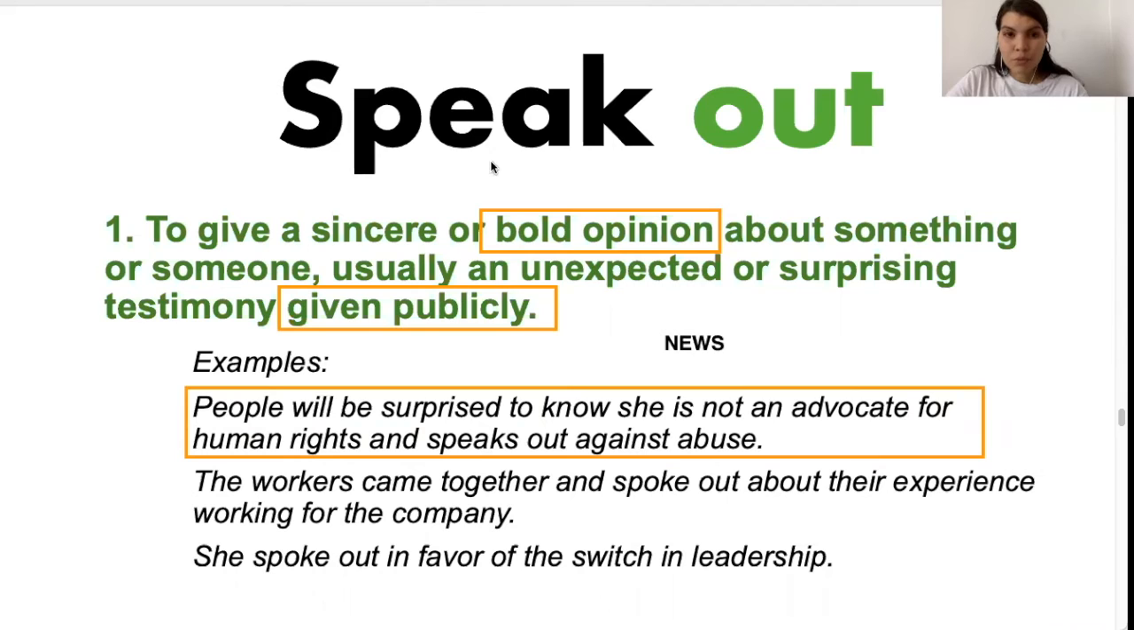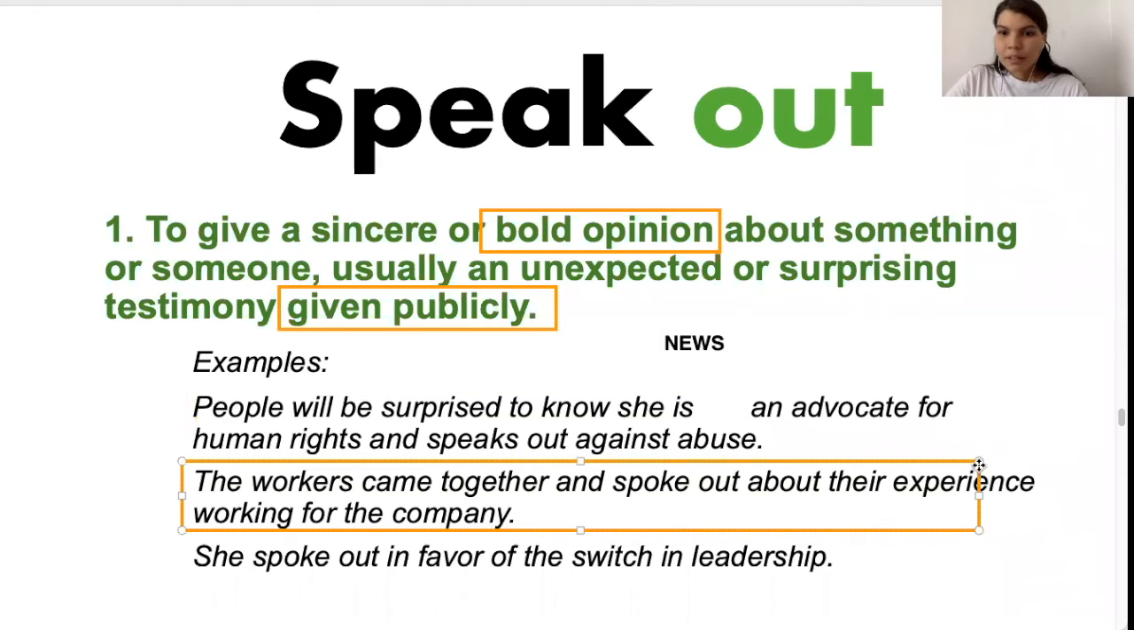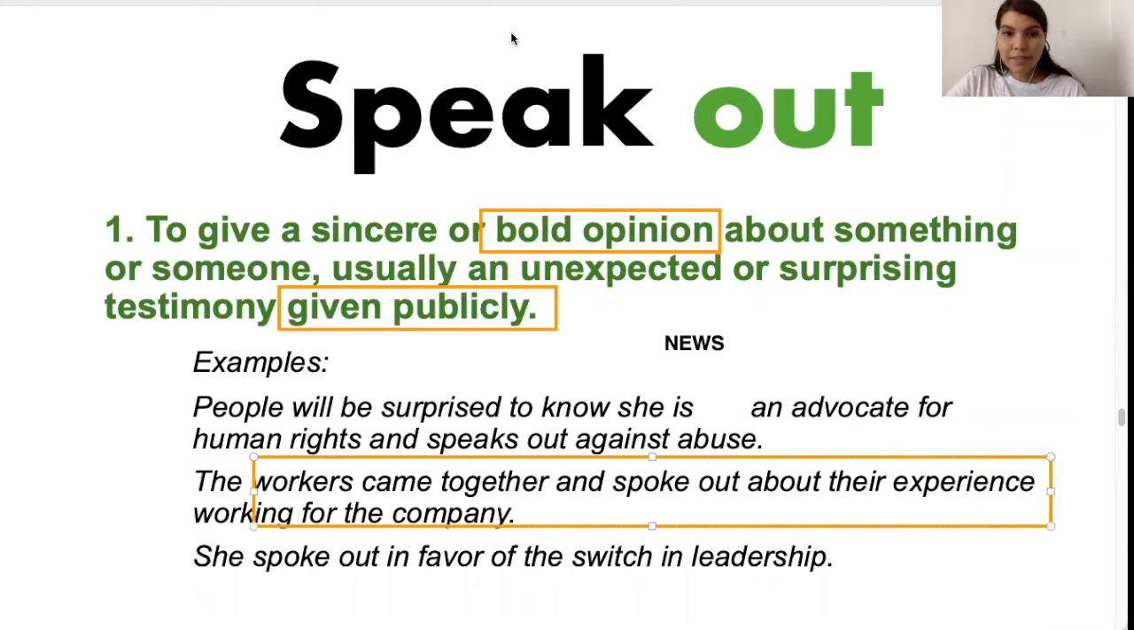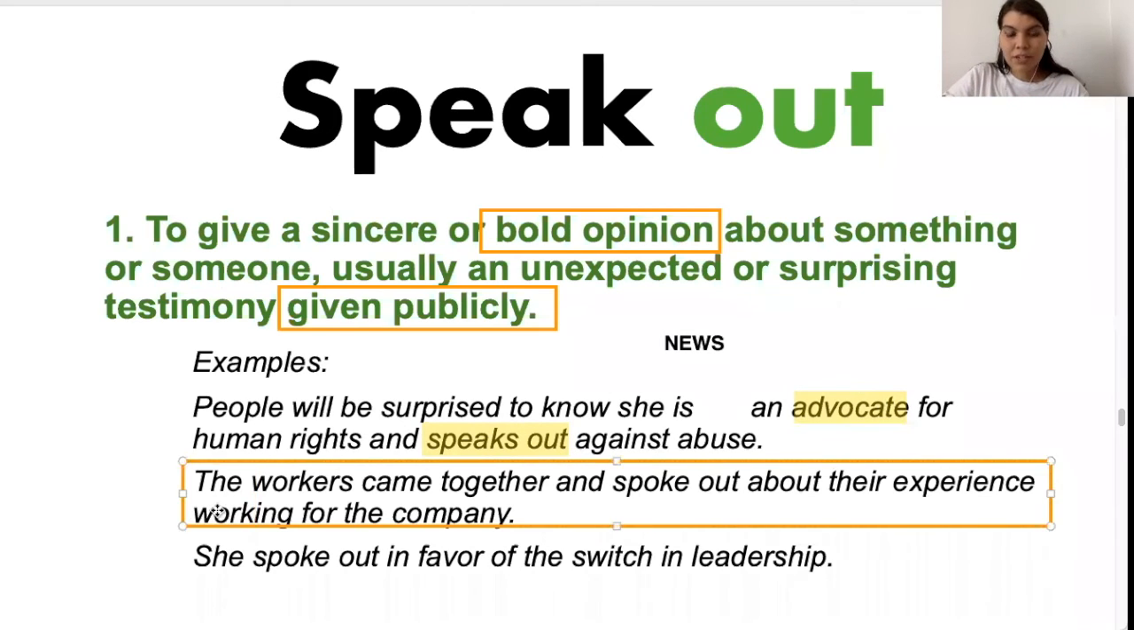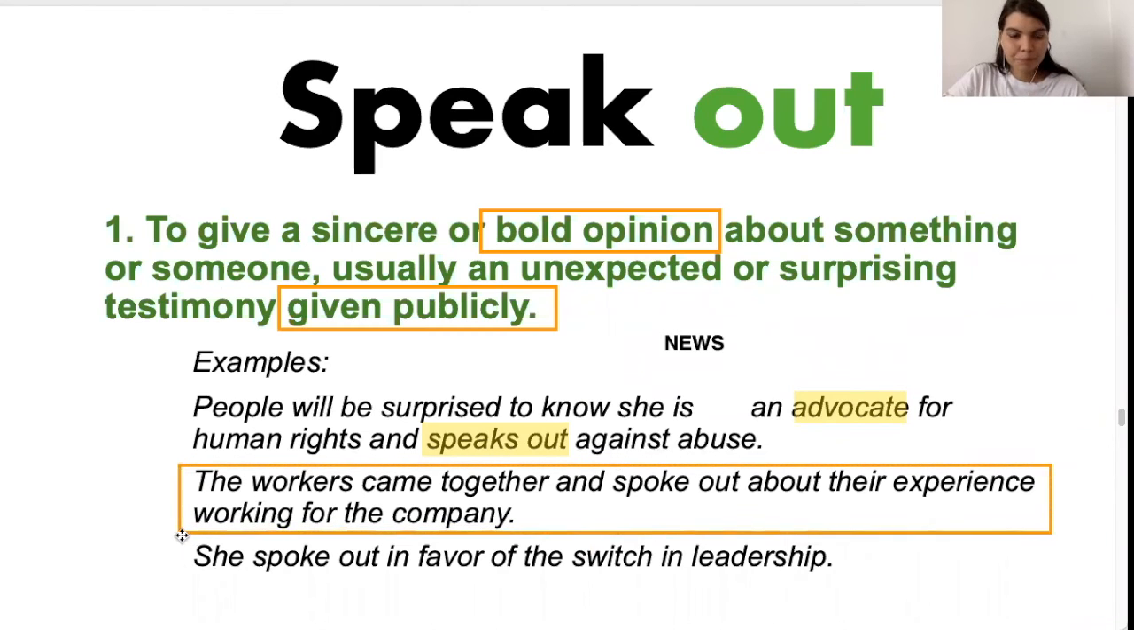Yeah. For example, people will be surprised to know she is an advocate for human rights and she speaks out against abuse. To be an advocate for and to speak out, these are usually synonyms. Yeah. So to speak out is the action when it's consistent. It's the action of being an advocate. The advocate in this case would be an adjective. Yeah. So it would describe a person.